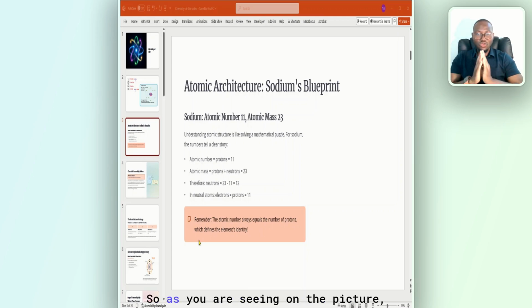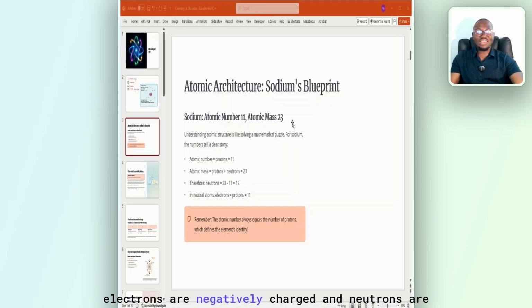Make sense? As you are seeing on the picture, atomic mass here is protons plus neutrons, that's 23. Why is atomic number 11? Because it's the number of protons, meaning that if you remove 11 from 23, you get the number of neutrons, which is 12.